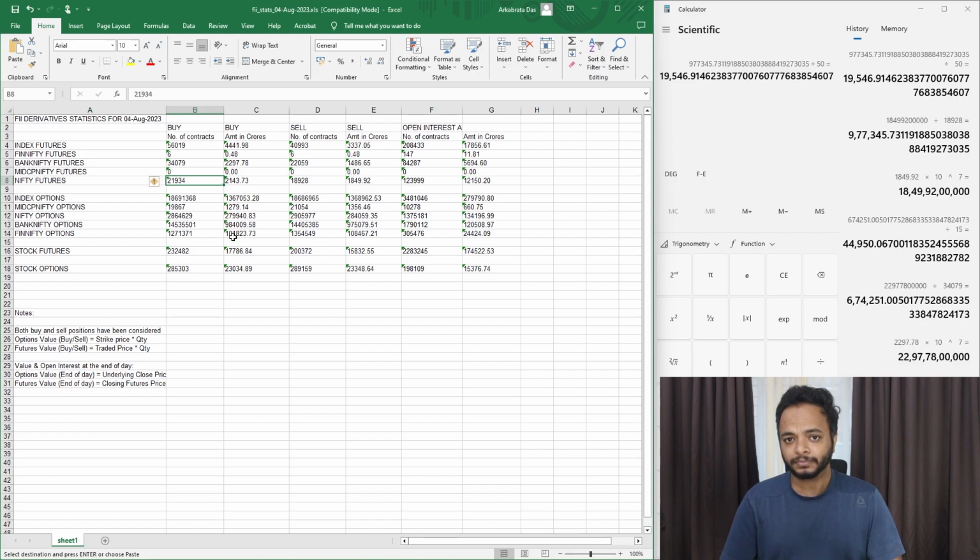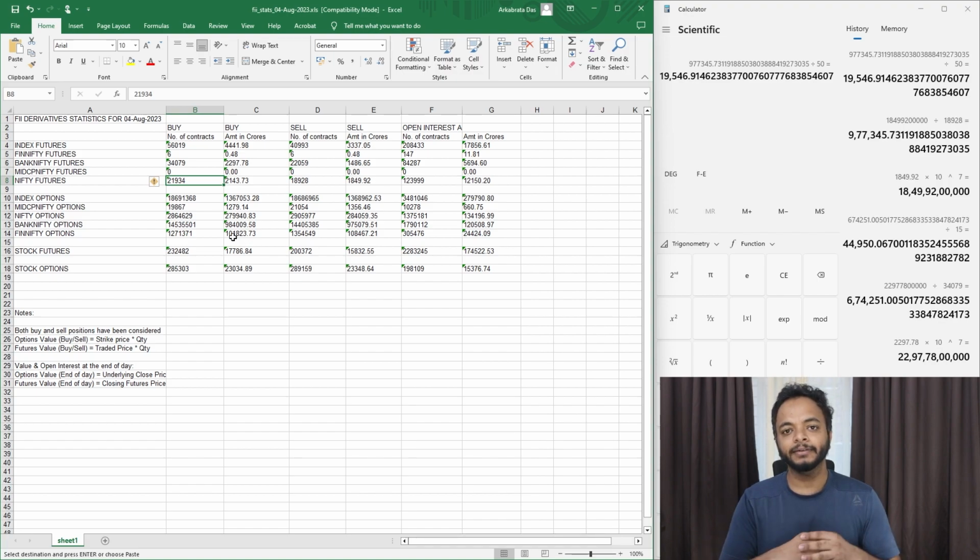One more thing, you have to track this every day and keep a note of it, so that one day you see that yes, they have bought at this level, but it can happen that the last time they bought was, let's suppose, 19,300. Then you have to further average those. So we saw that they have bought at 19,550 on 4th of August. Let's suppose on 3rd of August they bought at 19,300.